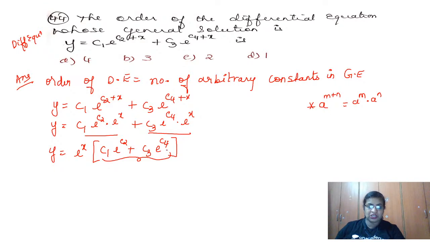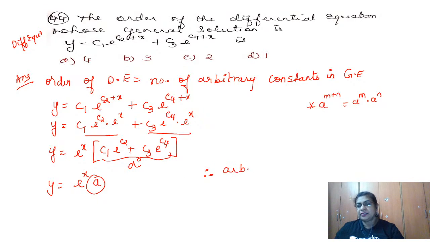There is no x term at all. So it's a constant. Suppose I call that constant a. So what is the question changed to? It is e power x into a. So how many arbitrary constants are there now? Only one arbitrary constant. So what should be the order? Order should be 1.